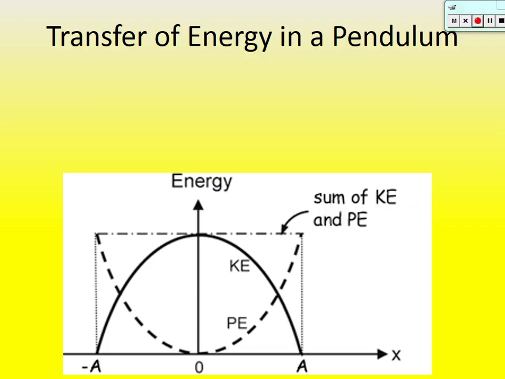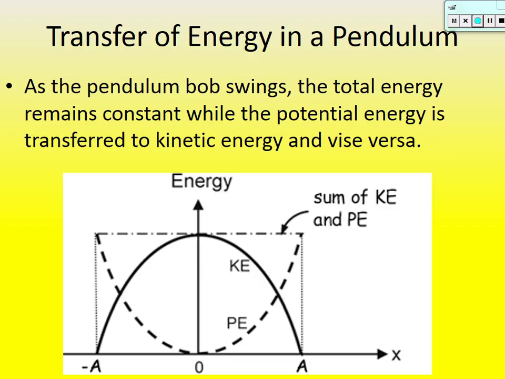All right, it's going to be very important to understand graphs. In fact, I'm going to put a lot of graphs on the test. You've got to understand this graph right here, so let's go through it. As the pendulum bob swings, the total energy remains constant. So its mechanical energy is going to be constant. It doesn't change. While the potential energy is transferred to kinetic energy and vice versa.